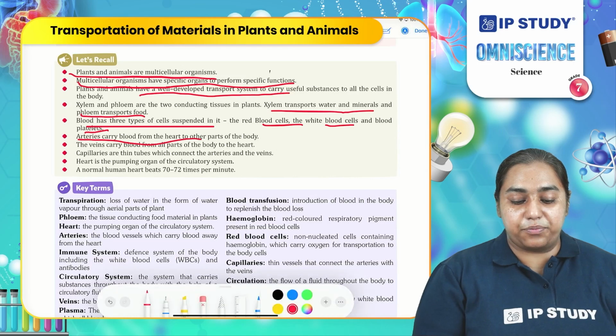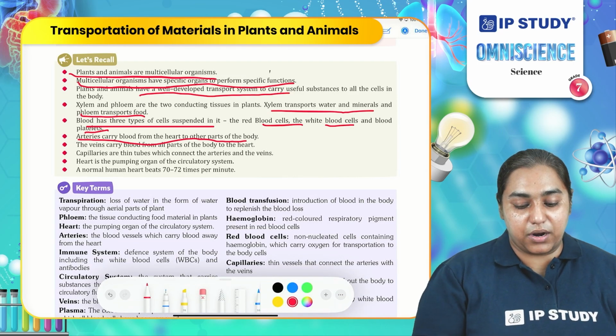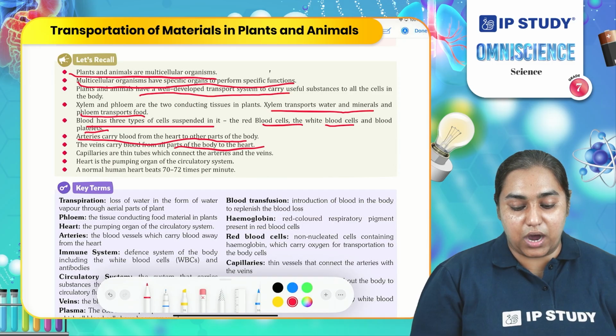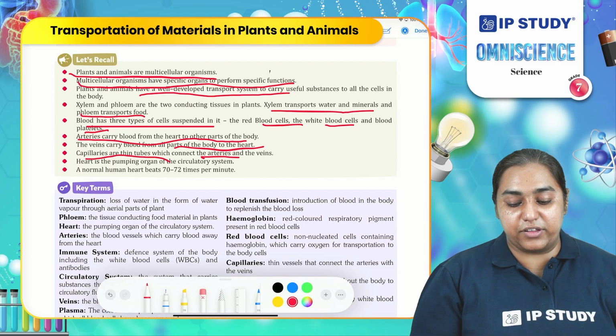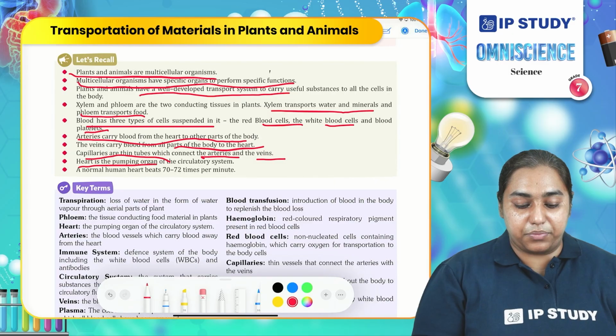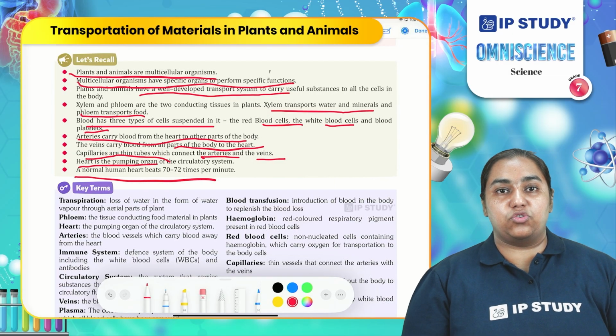Arteries carry the blood from the heart to other parts of the body. Veins carry the blood from other parts of the body to the heart. Capillaries are the thin tubes which connect arteries and veins. The heart is the pumping organ and the normal heartbeat is 70 to 72 times per minute.